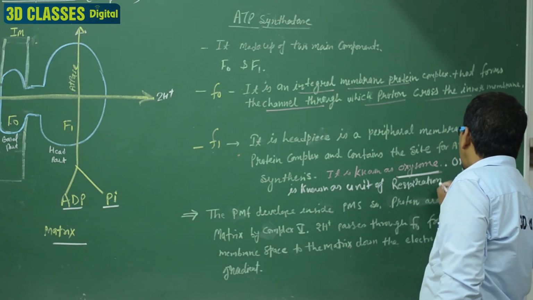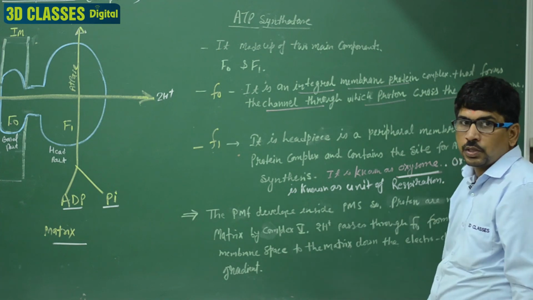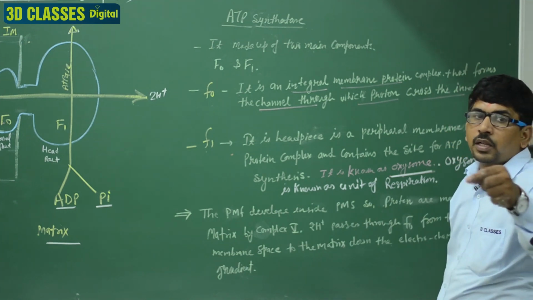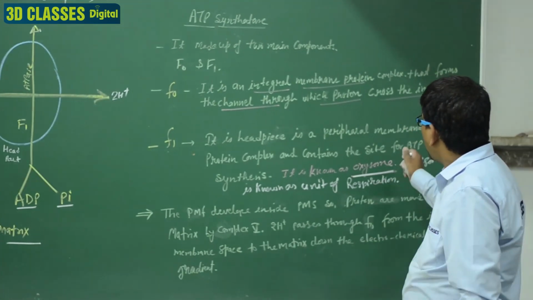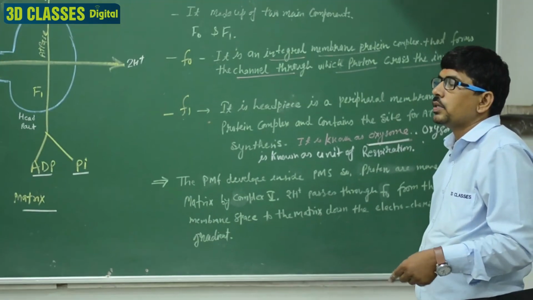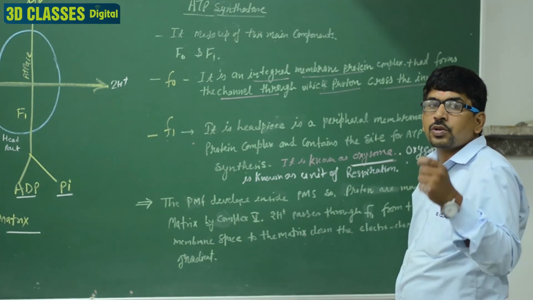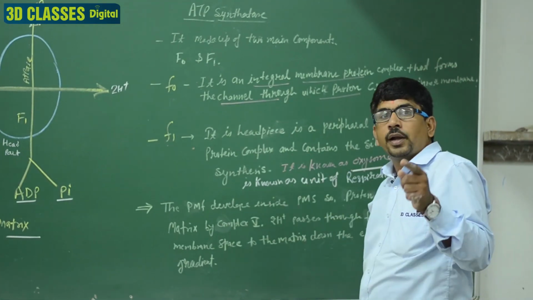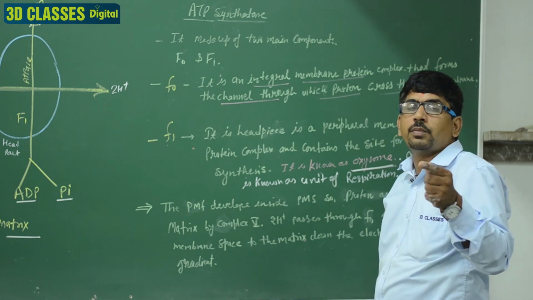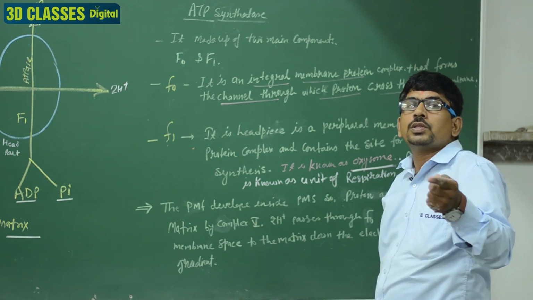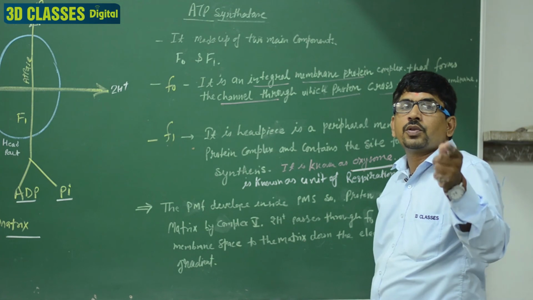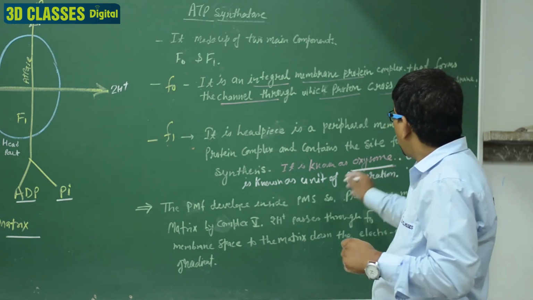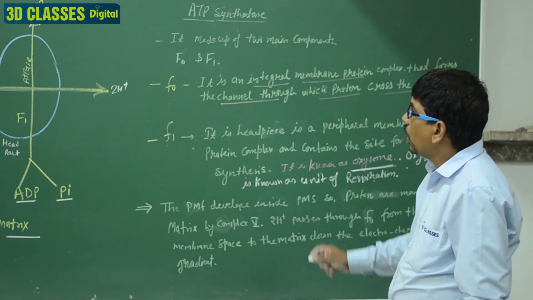You know very well that the quantosome is the unit of photosynthesis, and they are present in the thylakoid. And same here, the F1 particle is known as the oxysome, and oxysomes are the unit of respiration. A question for medical exams: the unit of photosynthesis is the quantosome, and the unit of respiration is the oxysome. Clear?